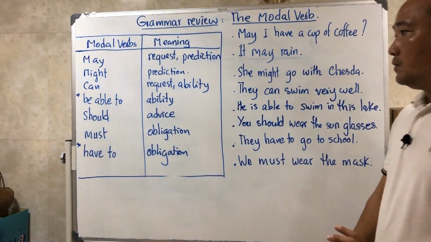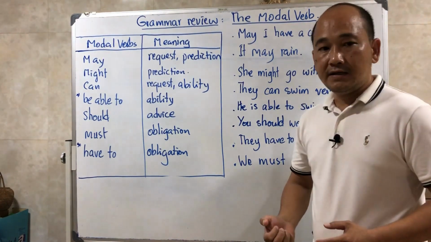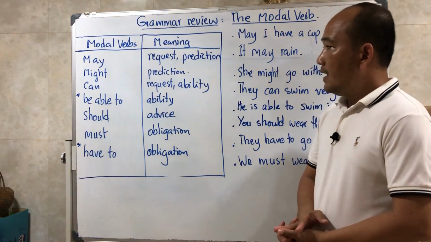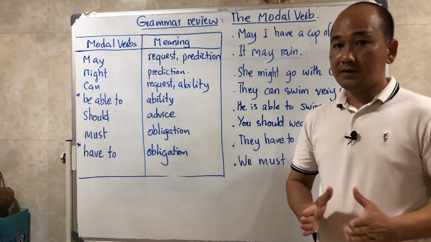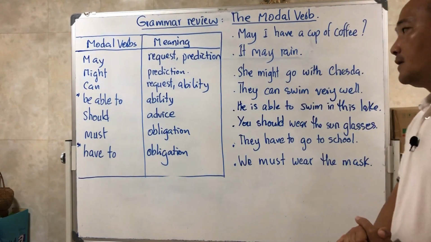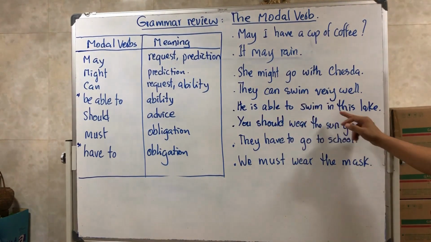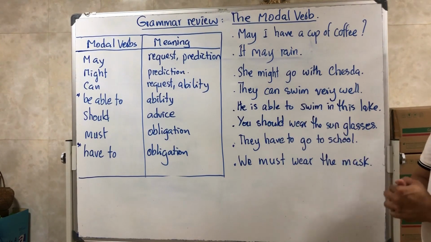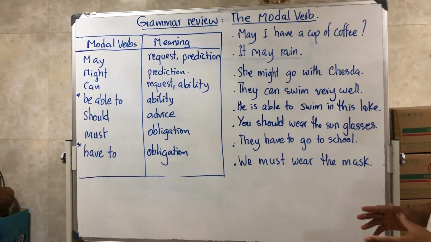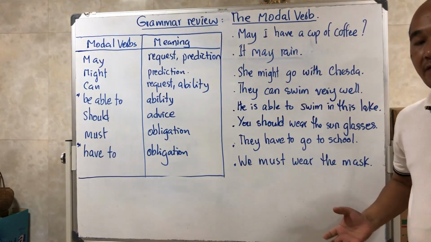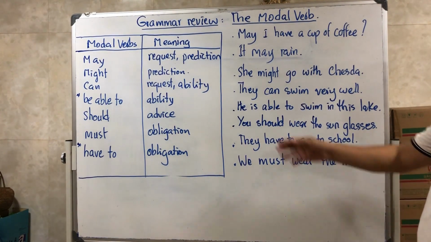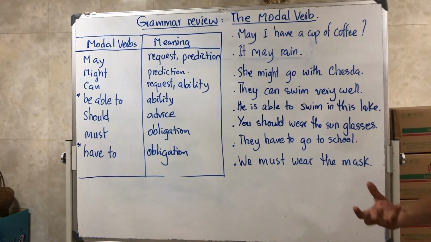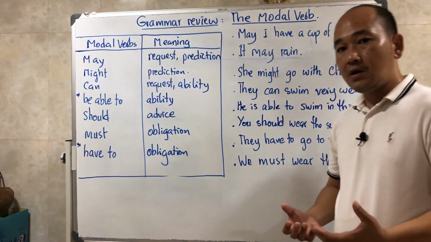Be able to is more specific than can. We use can for general ability, but be able to is more specific. For example, he is able to swim in this lake. Nobody has been able to swim in the lake before, but he is able to swim in this lake because he has a special ability.